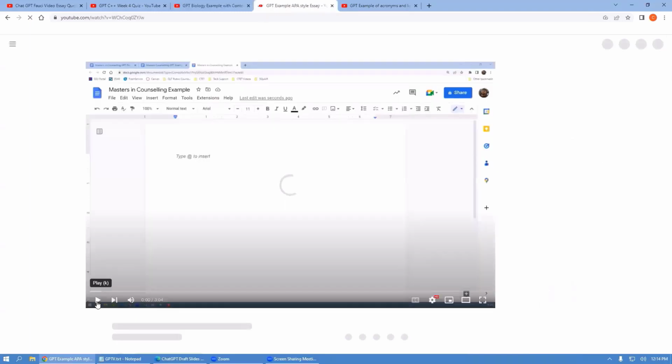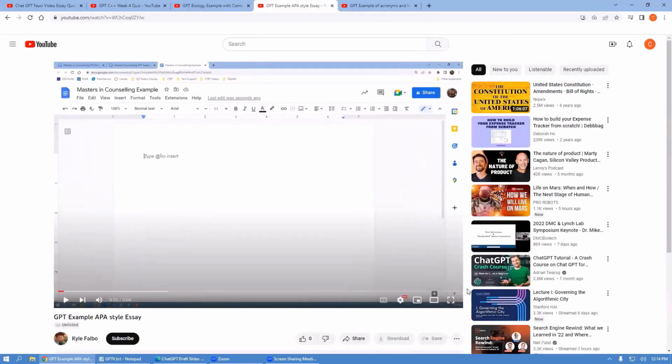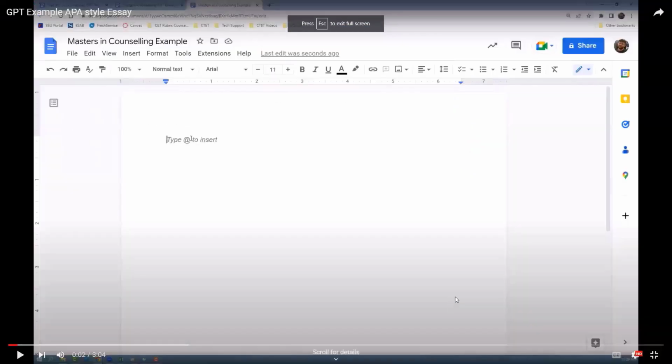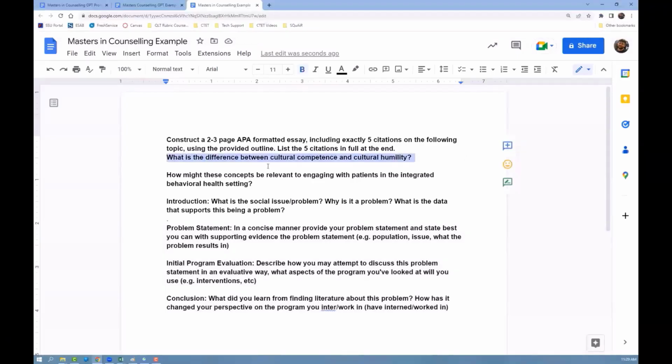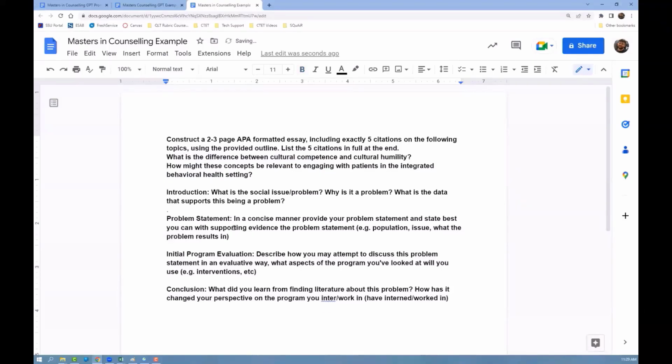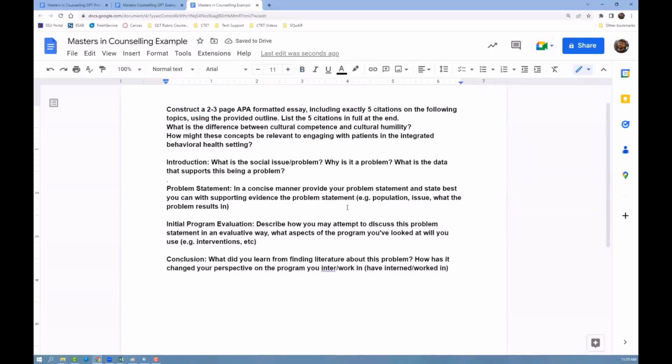This next example, I have a friend who's in a master's program. It's either in counseling or social work. And so this one is having ChatGPT do a full-on essay for us. And I say ChatGPT, but really the GPT model within Google Docs. I had to do some slight tweaking to the way the prompt from the instructor was to get it to this format. And you'll notice there's really only two things that are being asked here: what's the difference between cultural competence and cultural humility, and how might these concepts be relevant to engaging spaces, the integrated health settings.